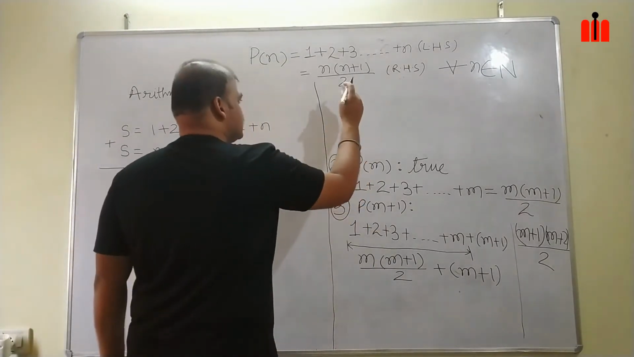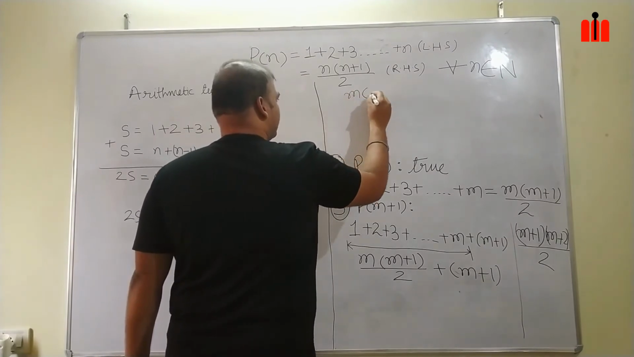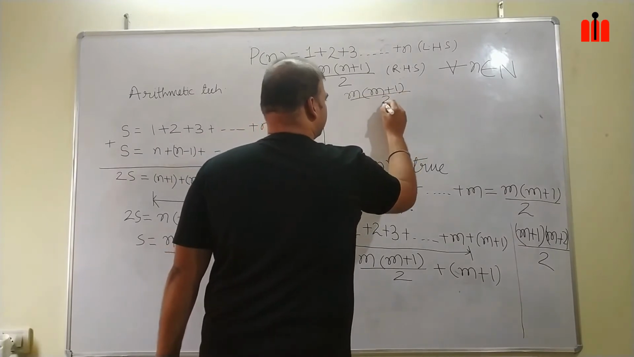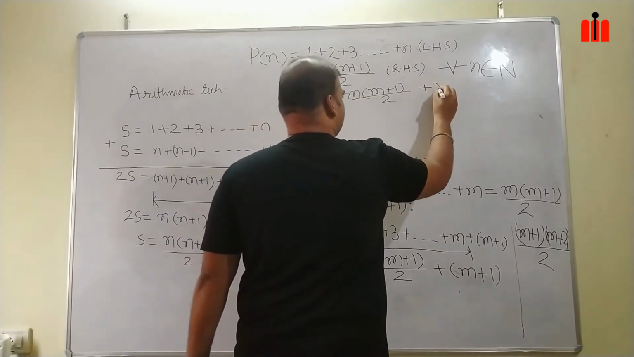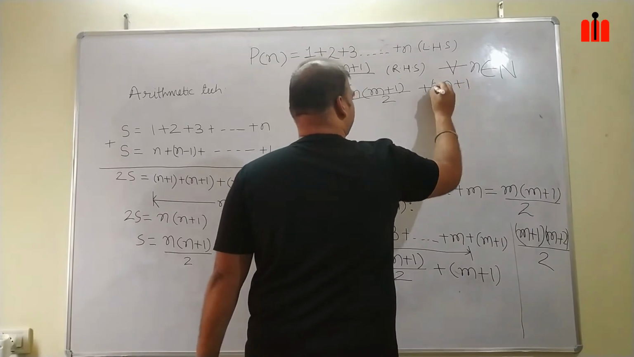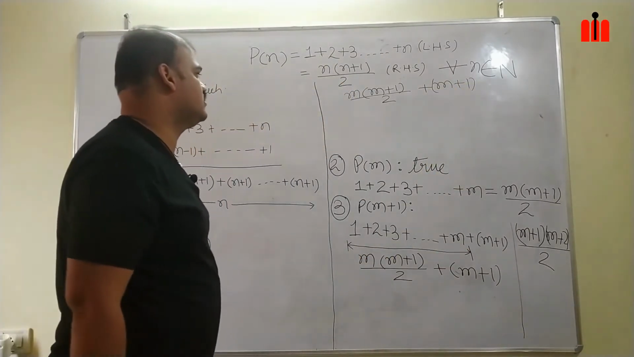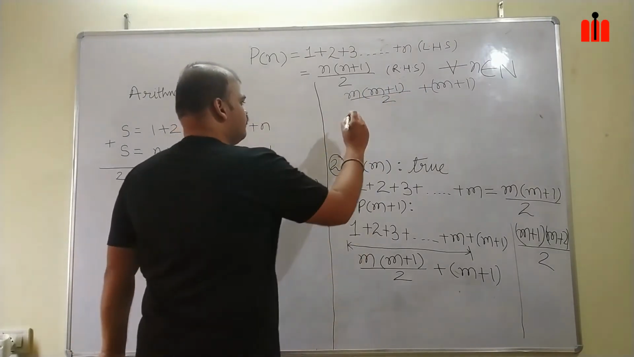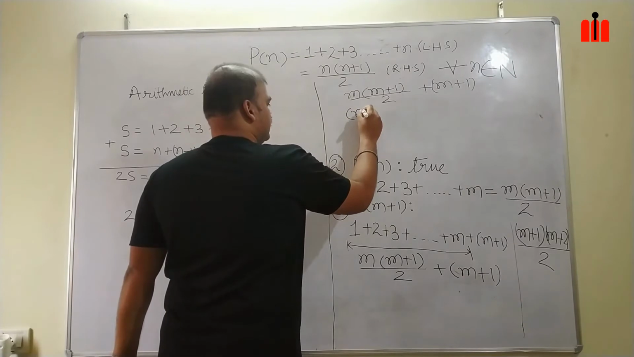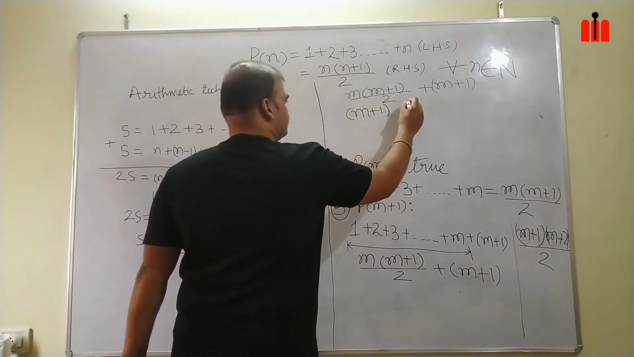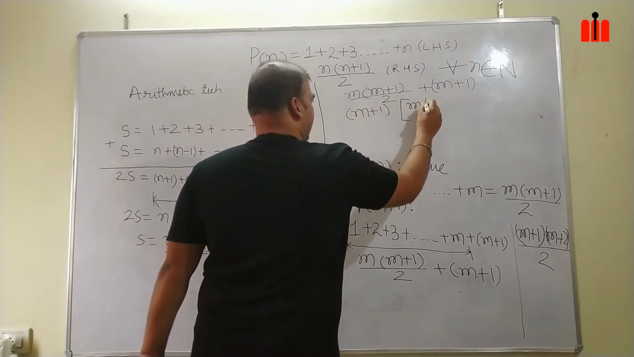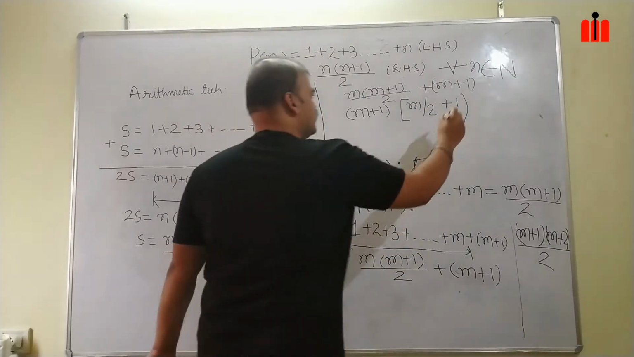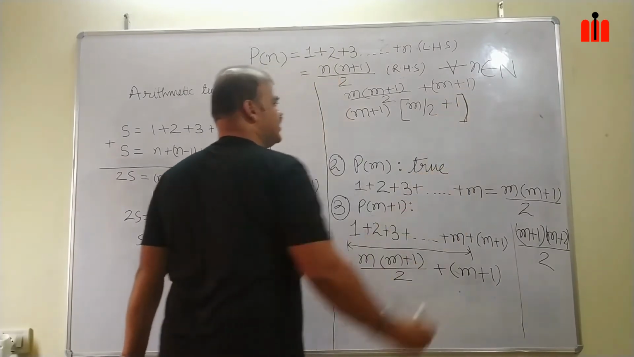Take this m plus 1 by 2 plus m plus 1. In this, we can take m plus 1 common. Once you take m plus 1 common, it will be m plus 1 times m by 2 plus 1. Okay? m plus 1 times m by 2 plus 1.